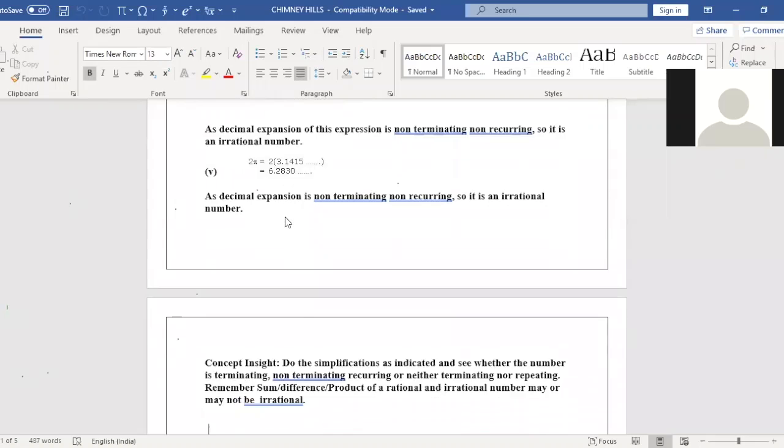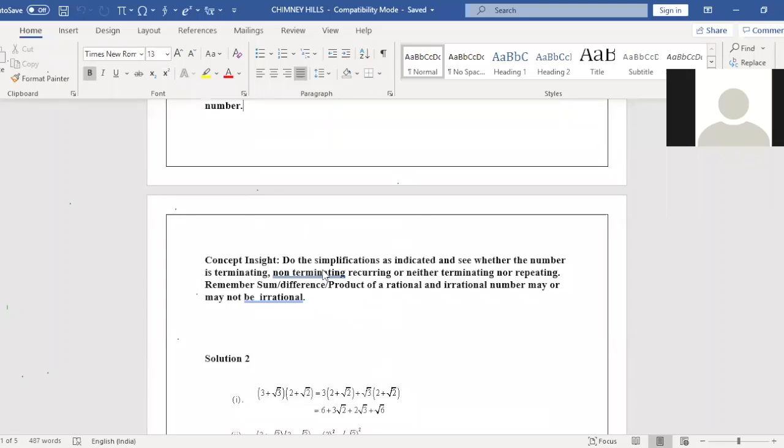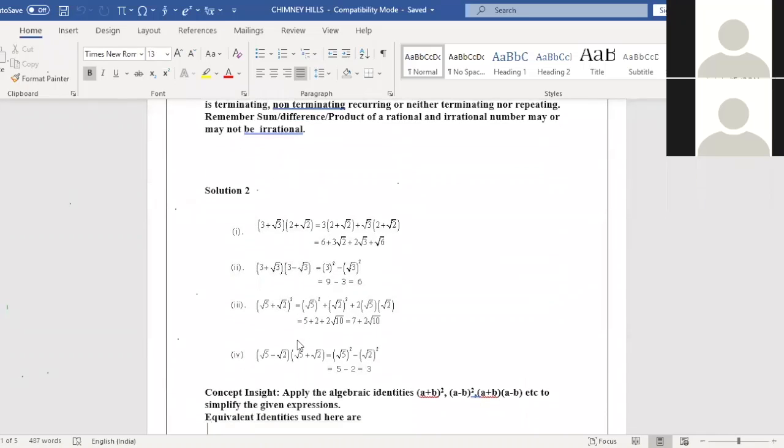Okay. Here, what concept have we learnt? Do simplification as indicated and see whether the number is terminating or non-terminating. Here, we just observe whether the given number is terminating or non-terminating, recurring or non-recurring. These are things we have learned. Also we recall the rule we learnt in a previous class: sum, difference and product of a rational and irrational number may or may not be irrational. This is what we have learned. Shall we move on to the second question?